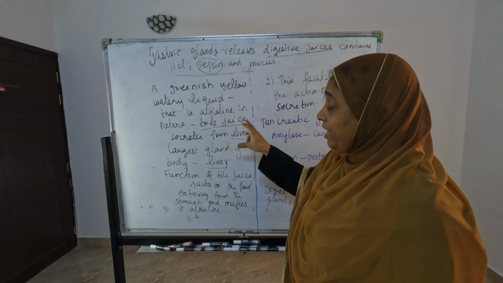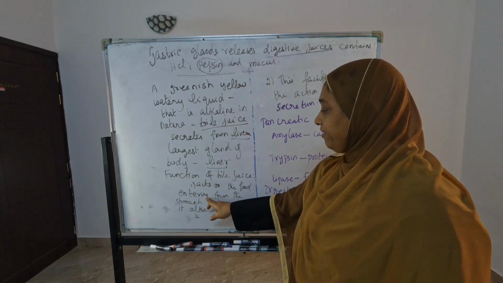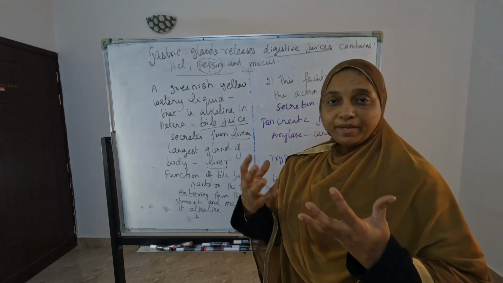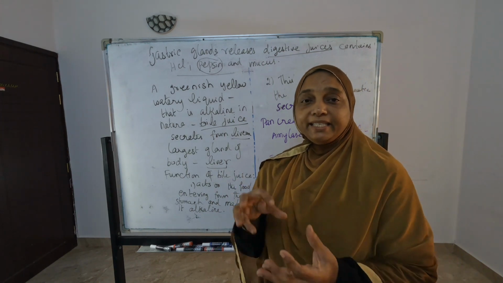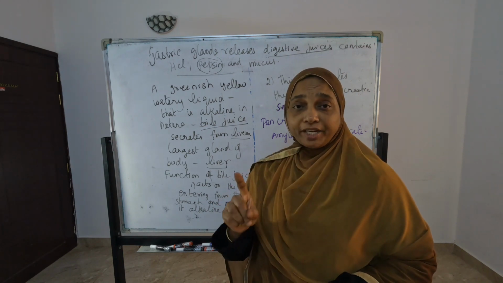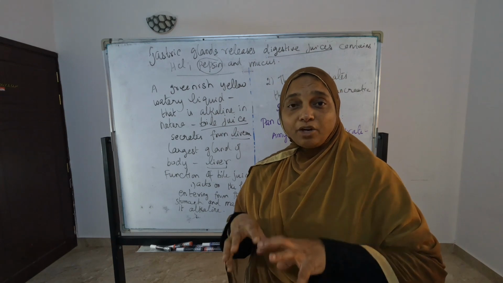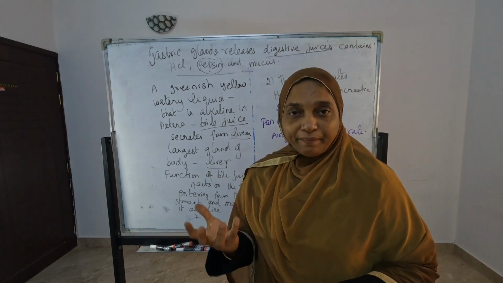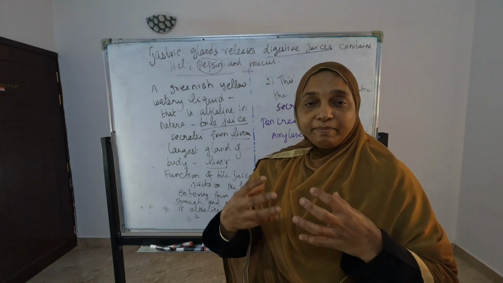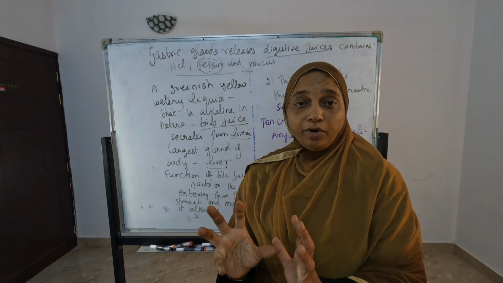What is the function of bile juice? Bile juice acts on the food entering from the stomach and makes it an alkaline medium. The food coming from the stomach has an acid medium, so pancreatic juices will not function. To make the pancreatic juices start functioning, an alkaline medium is required. It is given by the bile juice only, which is secreted onto the food and makes the food an alkaline medium.